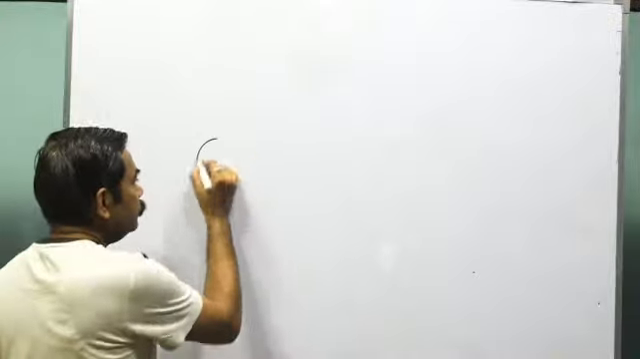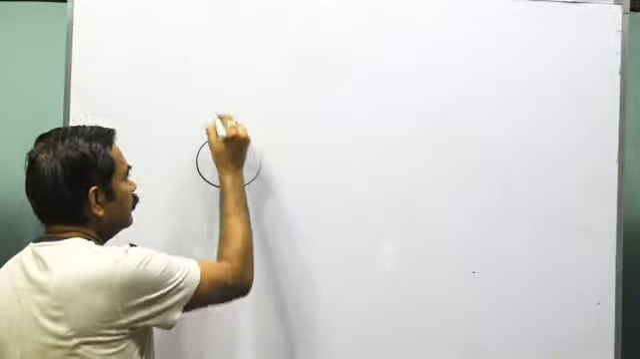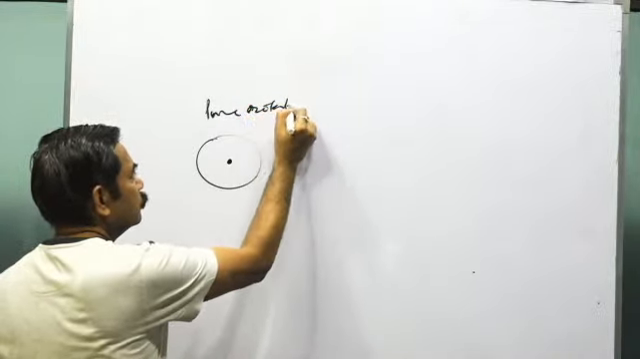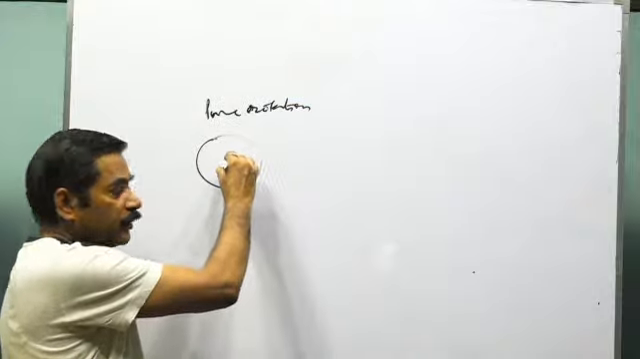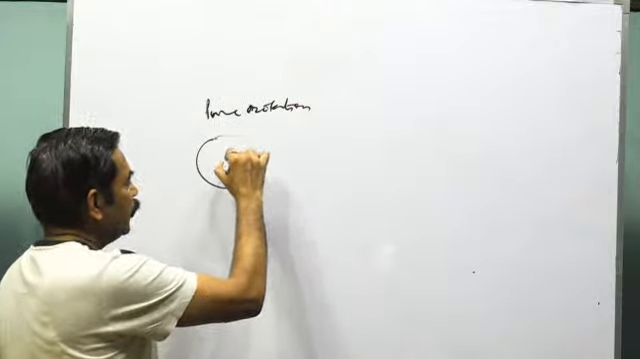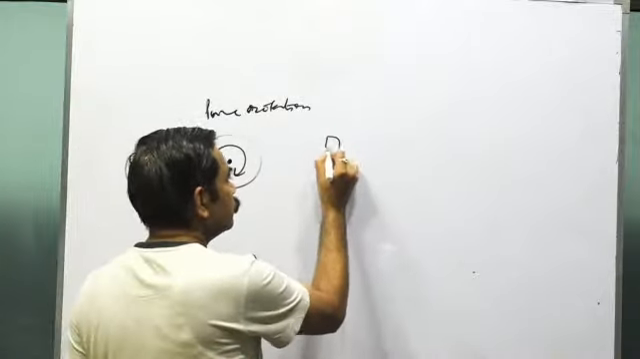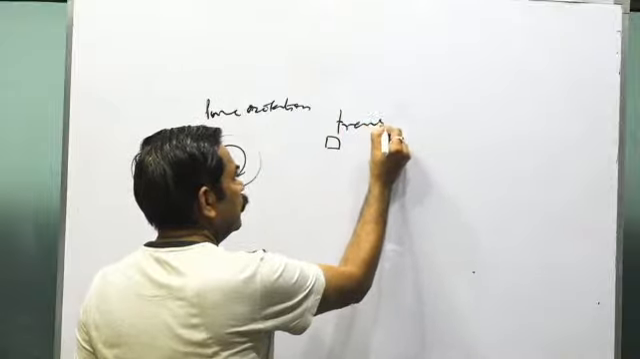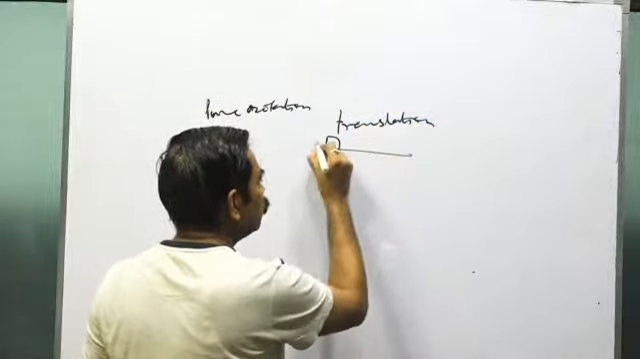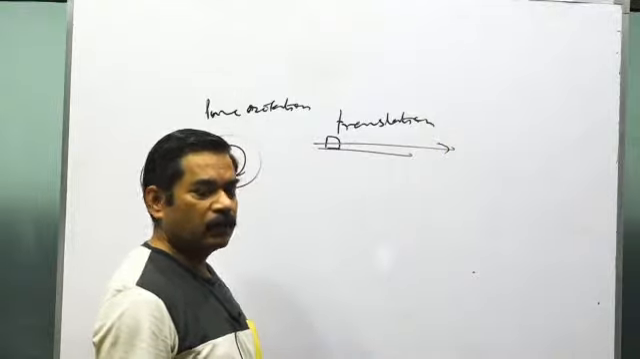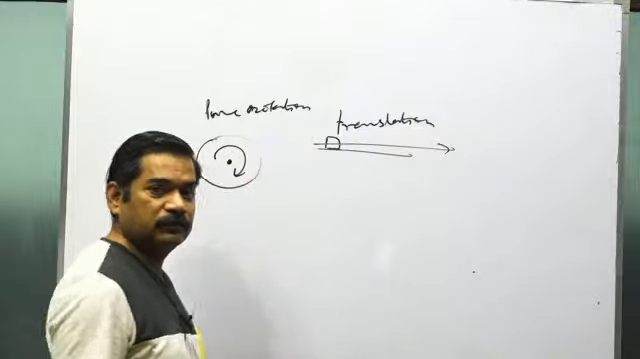So look at this. First of all, you have to understand what is pure rotation. Pure rotation is what? If the axis of a body is fixed, and the body rotates about that axis, this is called pure rotation. What is translation? If a body moves rectilinearly on a straight line, that is translational motion.